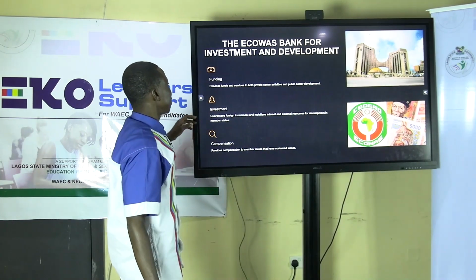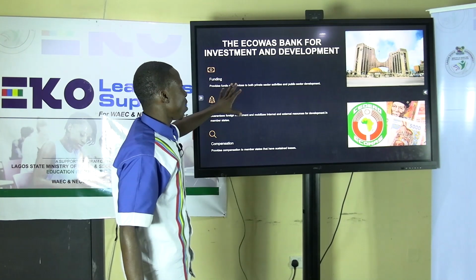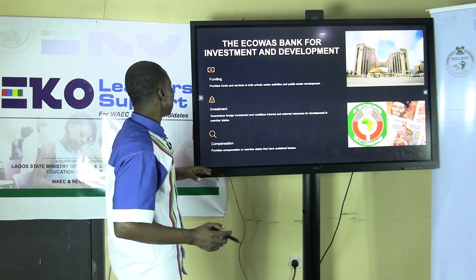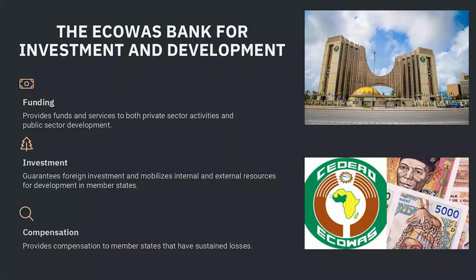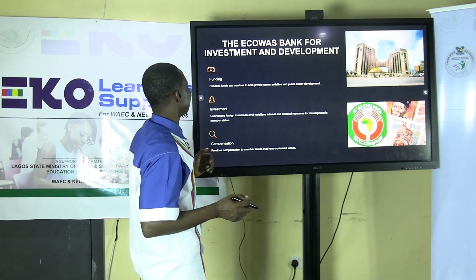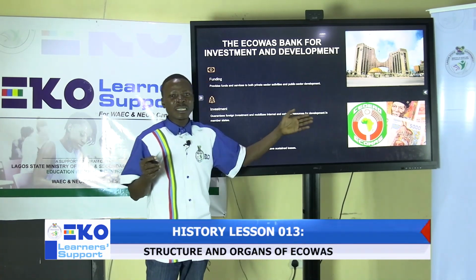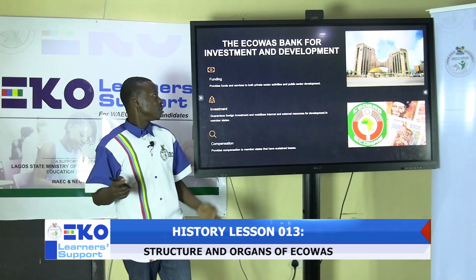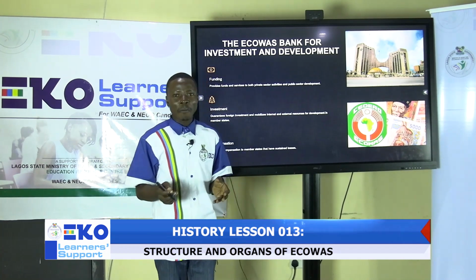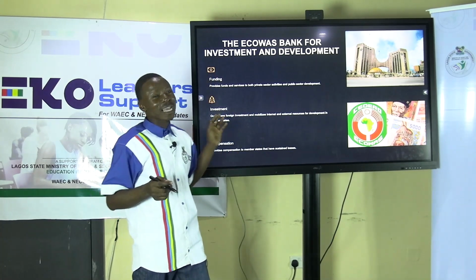Also, we'll be looking at the ECOWAS Bank for Investment and Development, an organ of ECOWAS. Formerly, this organ of ECOWAS was called the Fund for Cooperation, Compensation and Development. But as time went on, it was reorganized and metamorphosed into the ECOWAS Bank for Investment and Development. The major function of this institution of ECOWAS is to provide funds for both private sector initiatives and public sector development.